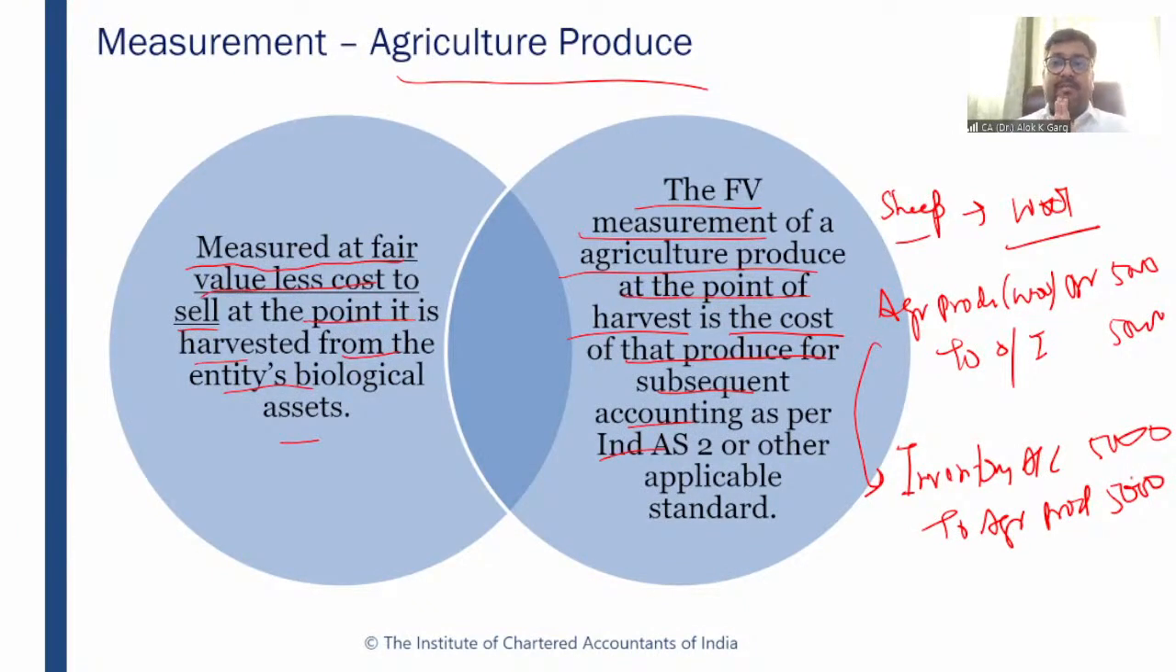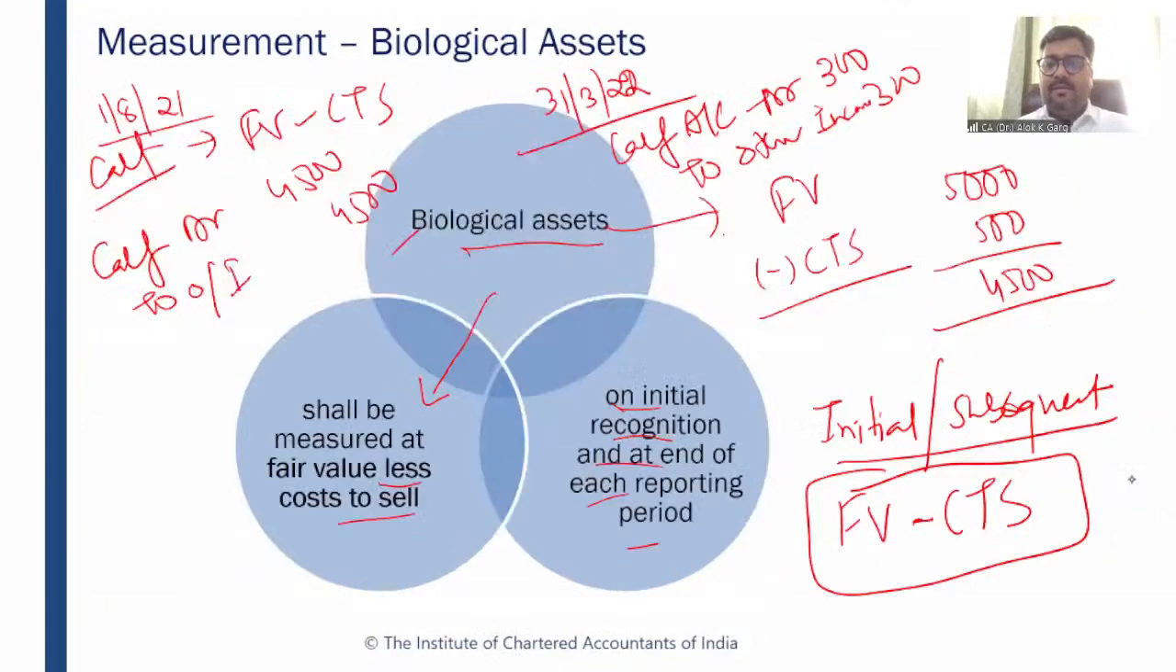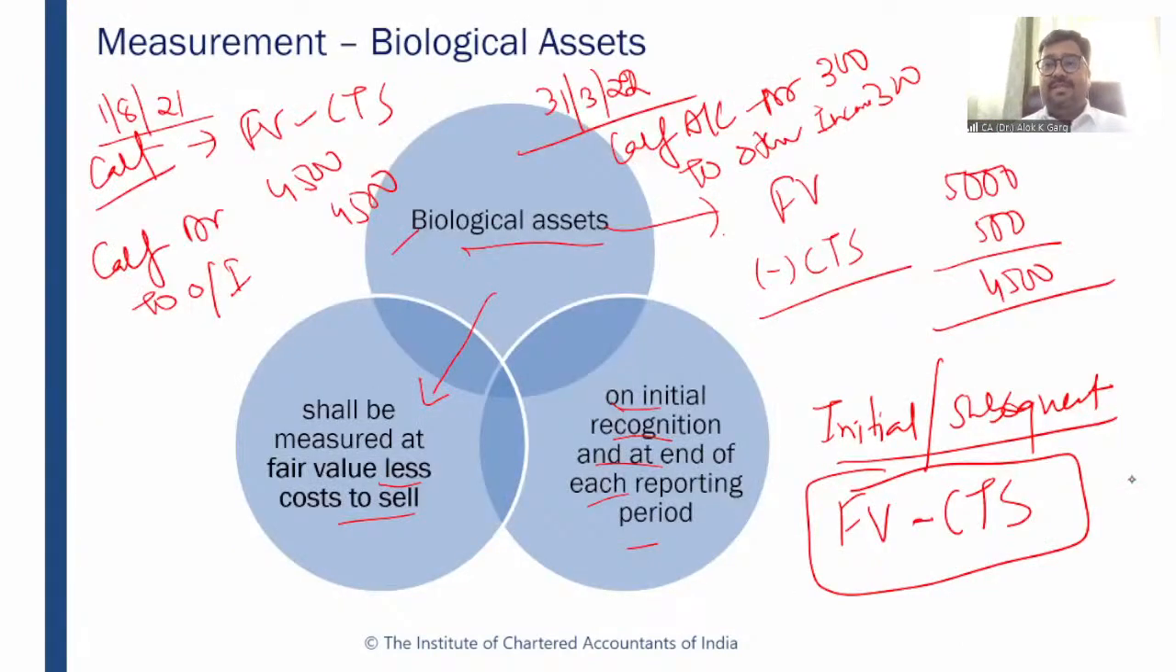So in case of agricultural produce, there is no subsequent recognition or measurement as per Ind AS 41, because once the produce is harvested, it has to be recognized at fair value less cost to sell. And after that, it will be converted to inventory or other standard, right? So guys, I hope it is clear so far. We have discussed the recognition conditions, and we have discussed 3 conditions. Future economic benefit should be probable, fair value can be measured reliably, and there must be control. We have discussed the measurement also.